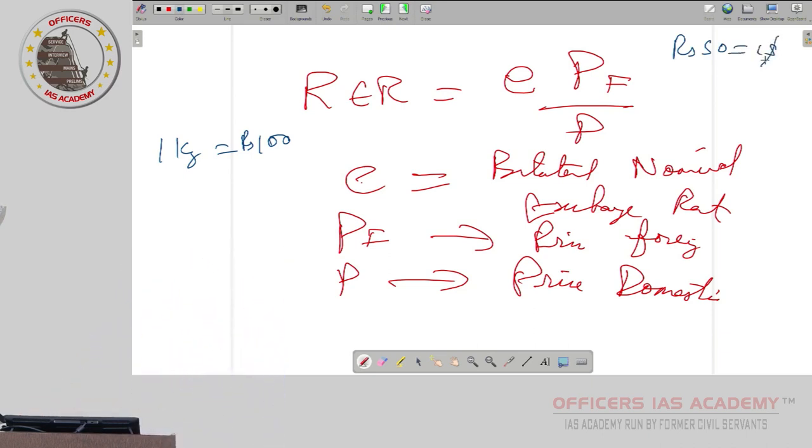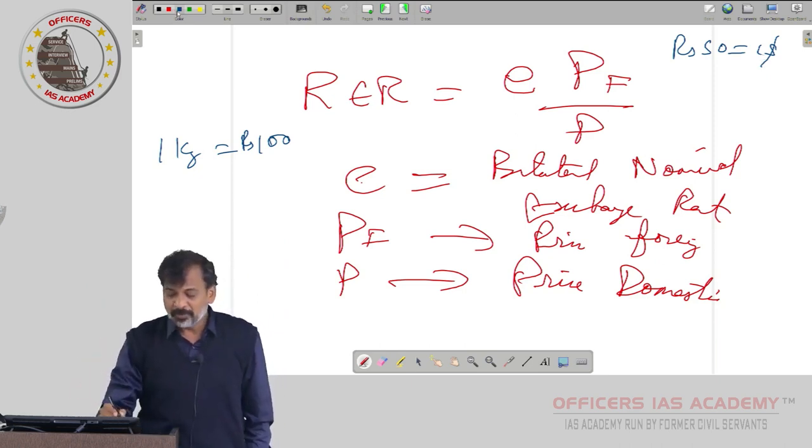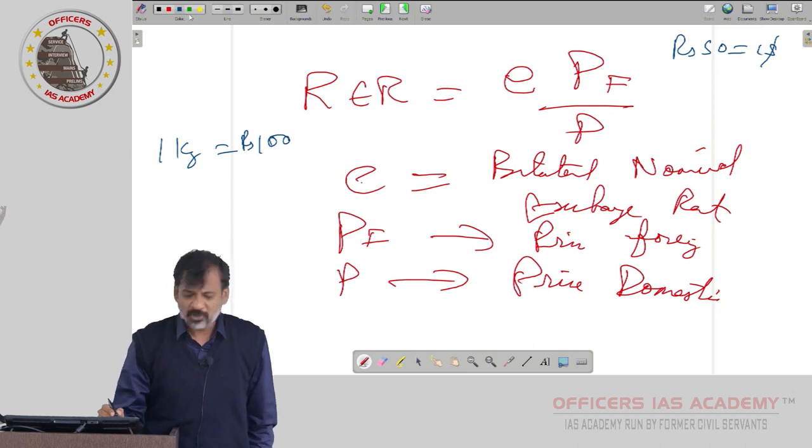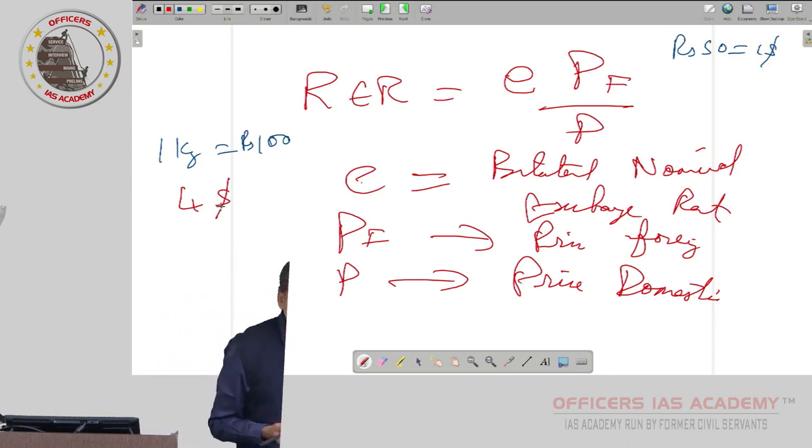I am just taking 50 for calculation, easy to divide. Let us assume 50 rupees is equal to $1. Now, in the US, if you ask how much is 1 kg of apple, they may say $4. You cannot say, boss, the same Shimla apple in India we get for 100 rupees, but you are charging $4. $1 is 50 rupees, so $4 is 200 rupees. Yes or no, equivalent of $4 is 200 rupees. They will say, no, I don't know all those things, we charge $4 here.